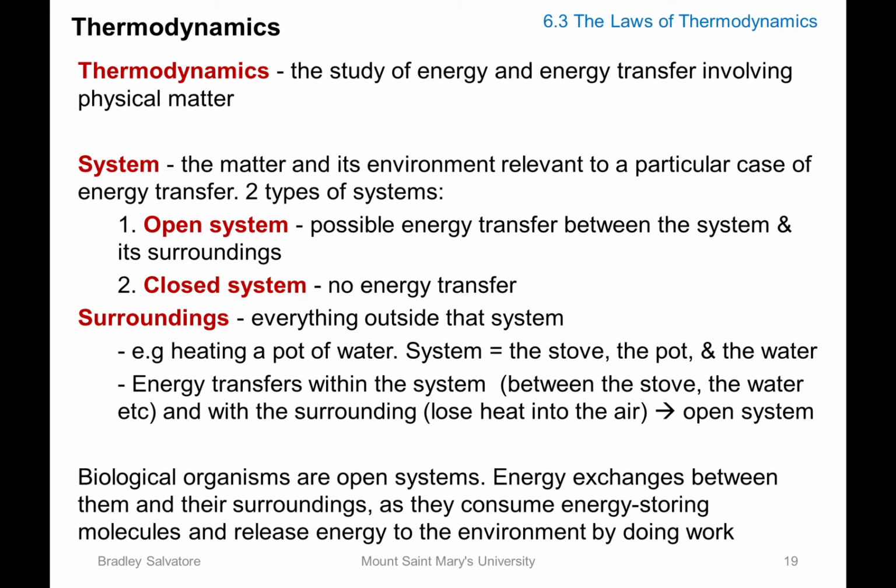There are two types of system. There's an open system and there's a closed system. In an open system, there will be energy transfer. The example that we just talked about is an open system because you have an energy transfer within the system, between the stove, the water, and the pot. And we also have energy transfer with the surrounding because you're losing heat into the surrounding air, thus it is an open system.